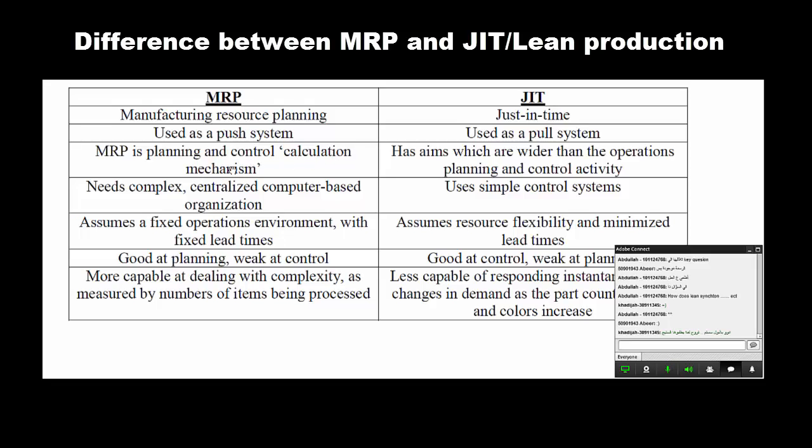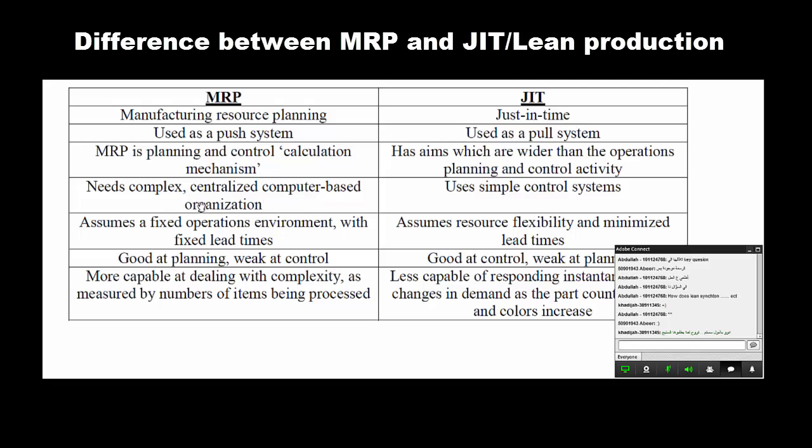It's a calculation mechanism, whereas JIT or lean synchronization has aims which are wider than the operations planning and control activity. We plan ahead about the production stages. MRP needs a complex, centralized, computer-based organization.